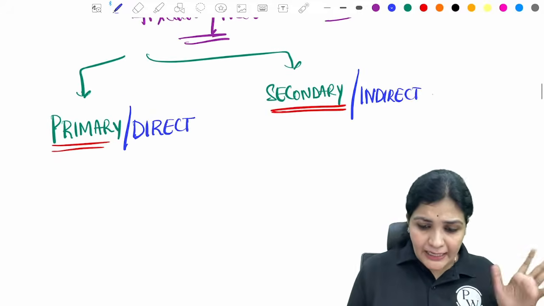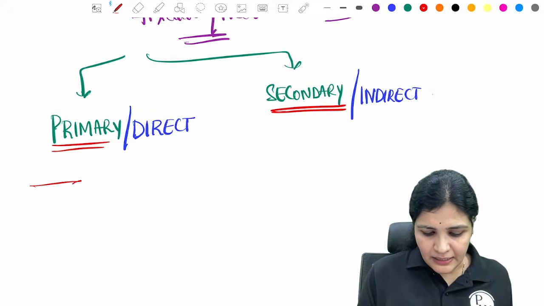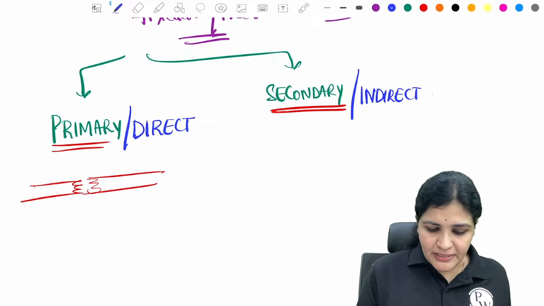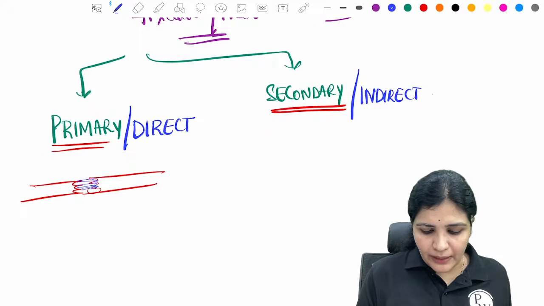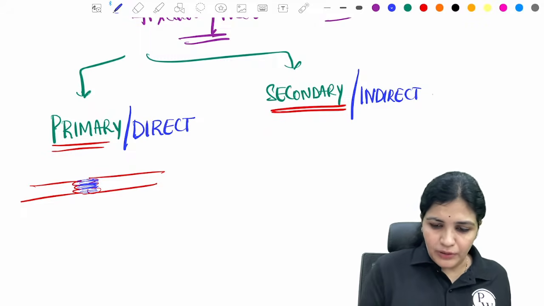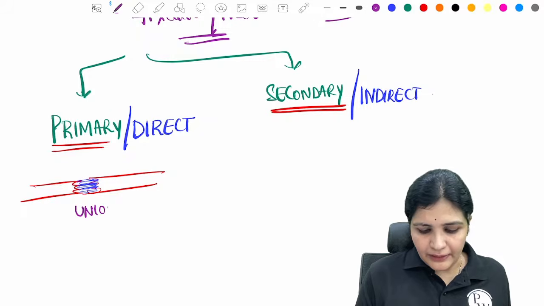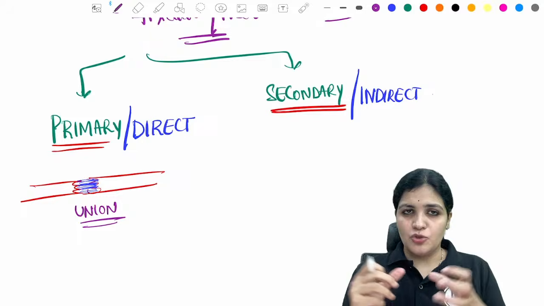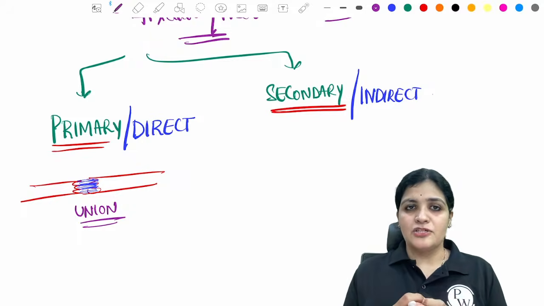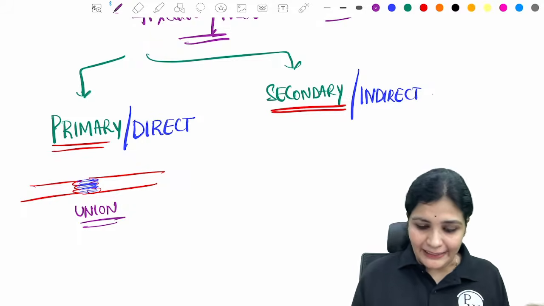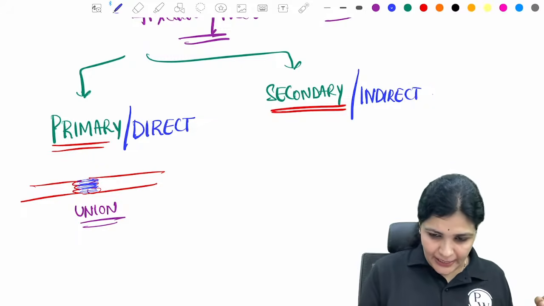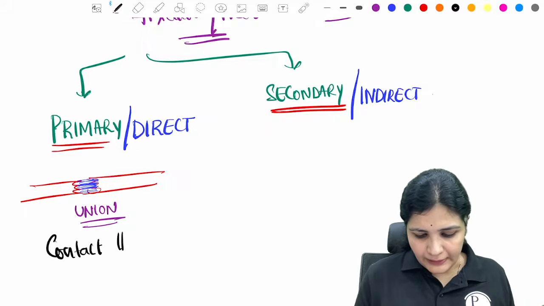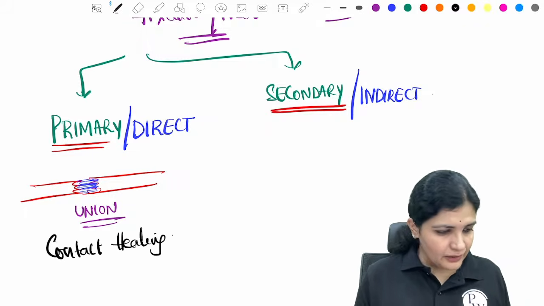So what is this direct? This is the fracture, and now what happens is there is no gap between them, and with the direct union it will heal. Because they are so close to each other, there is no gap between them, and hence this is called direct contact healing. So the union happens with direct contact healing, right? Direct contact healing.